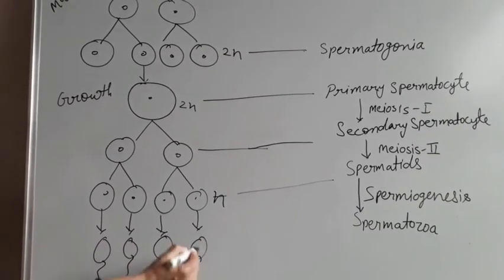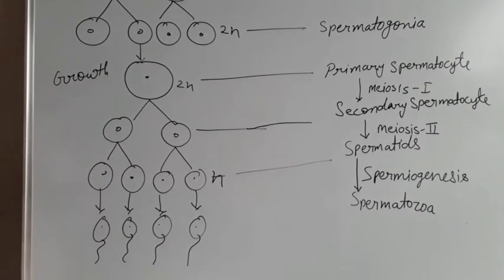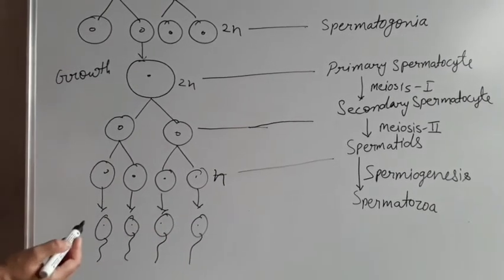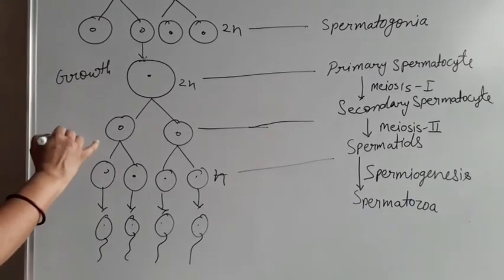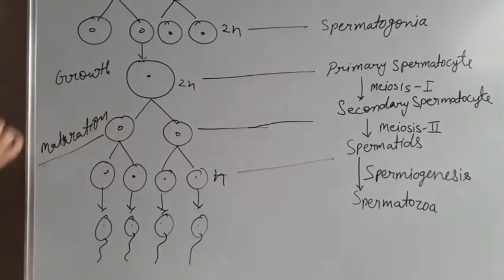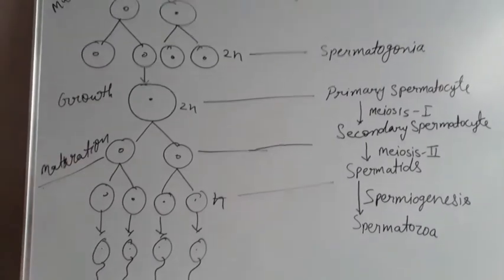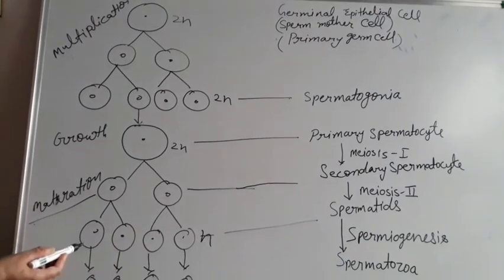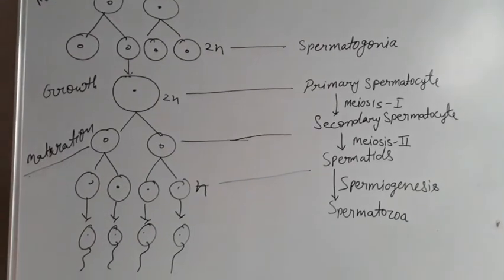Four spermatozoa form from one germinal epithelial cell, which are functional and motile, and this phase is known as the maturation phase. So in spermatidogenesis there are three phases: multiplication, growth and maturation, and the second one is spermiogenesis, in which the spermatids transform into functional spermatozoa.